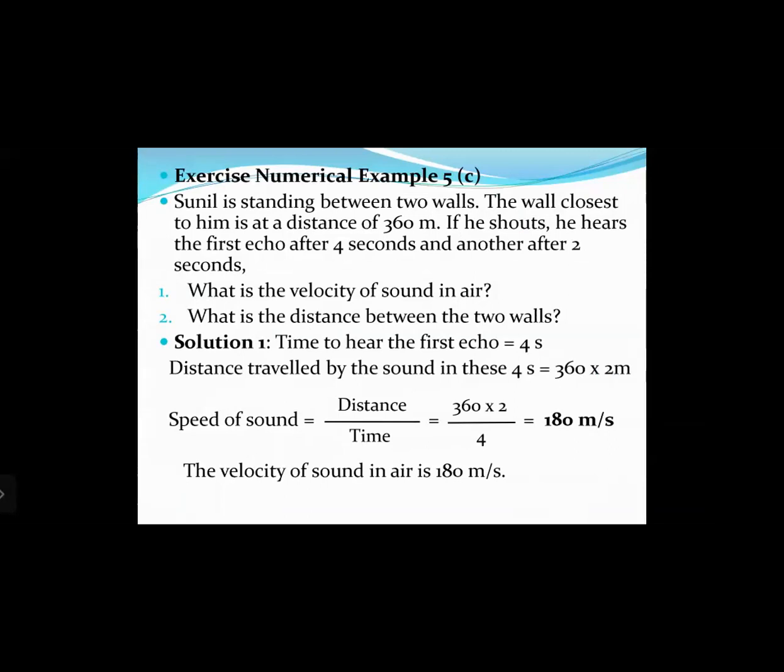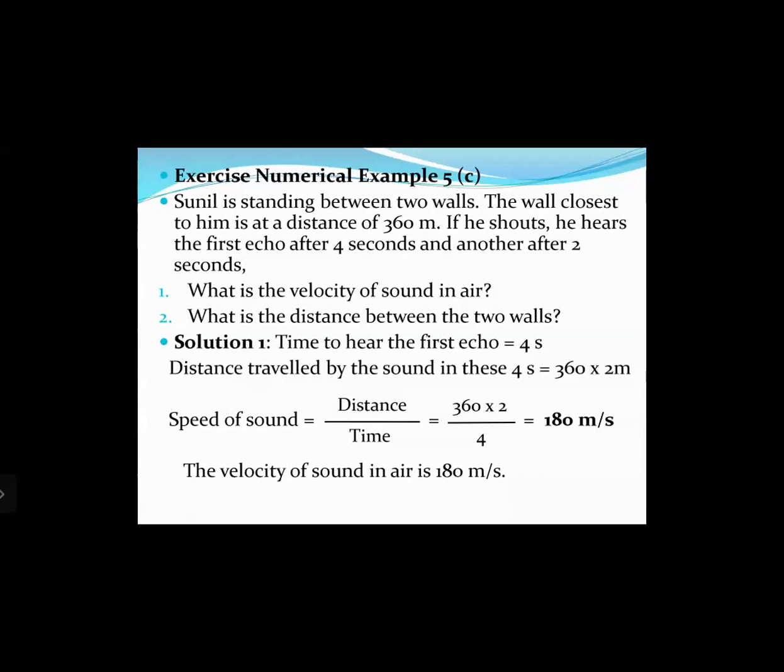First one, time to hear the first echo is 4 seconds. Distance traveled by the sound wave in these 4 seconds will be 360 multiplied by 2, twice the distance, that is 2x. Now speed of sound equals distance upon time, that equals 360 multiplied by 2 divided by 4, that equals 180 meters per second. So velocity of sound in air is 180 meters per second.